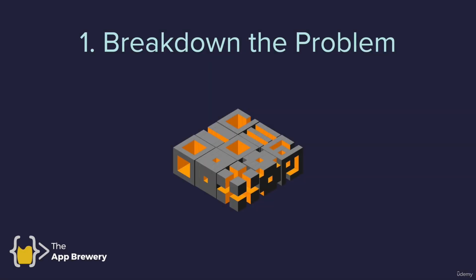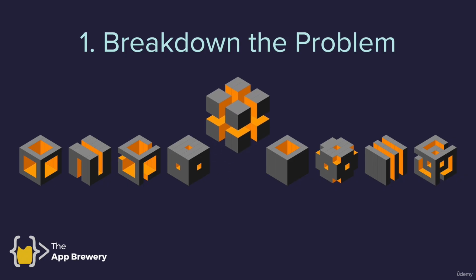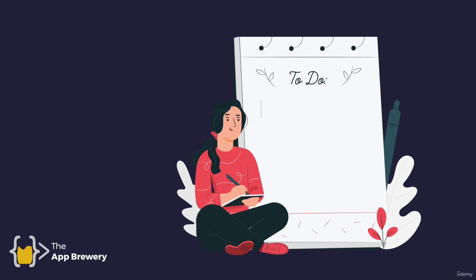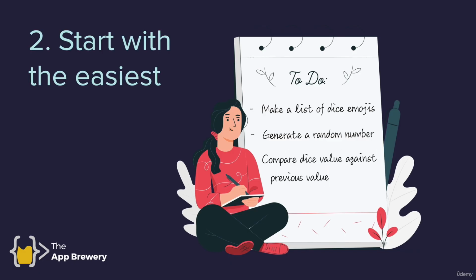So the approach I want you to take is first think about the problem and then break down a large problem into smaller problems. This way you can tackle them one by one and it won't be so intimidating. Now, step 2 is to look at those problems and make a to-do list. Given the items on the to-do list, you're going to pick the one that you think is the easiest to begin. Let's say that maybe generating a random number. That's pretty simple, right? Well, in this to-do list, that's the first one we're going to tackle.